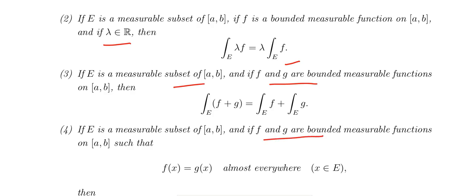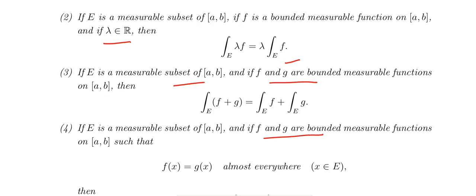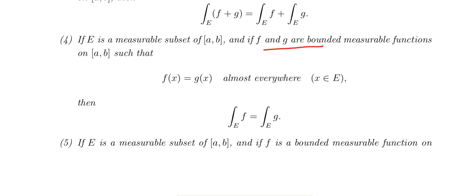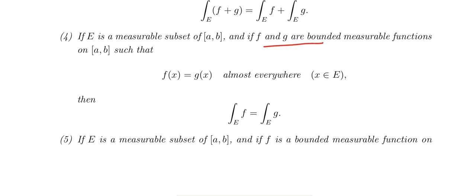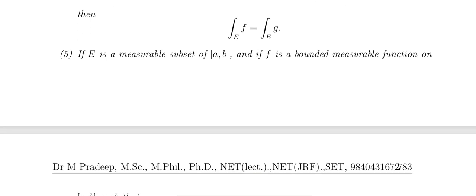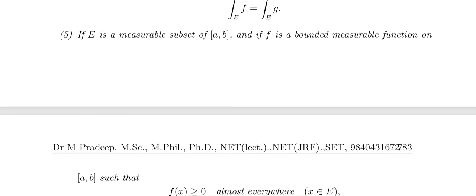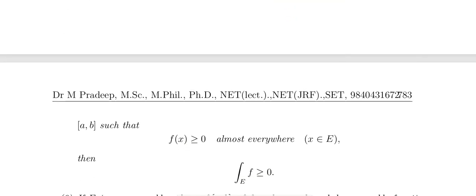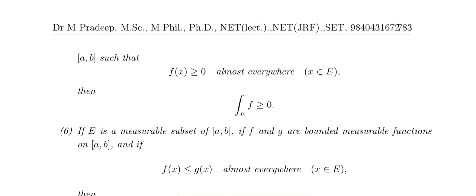So this is another property, f and g are bounded measurable functions, e is a measurable subset of a comma b, and f of x equal to g of x almost everywhere na integral e f equals integral e g. e is a measurable subset of a comma b, f is a bounded measurable function on a comma b na, then f of x greater than or equal to 0. So முன்னாடி பார்த்த அத்தனை ப்ராப்பர்ட்டியும் இதில் வருது.